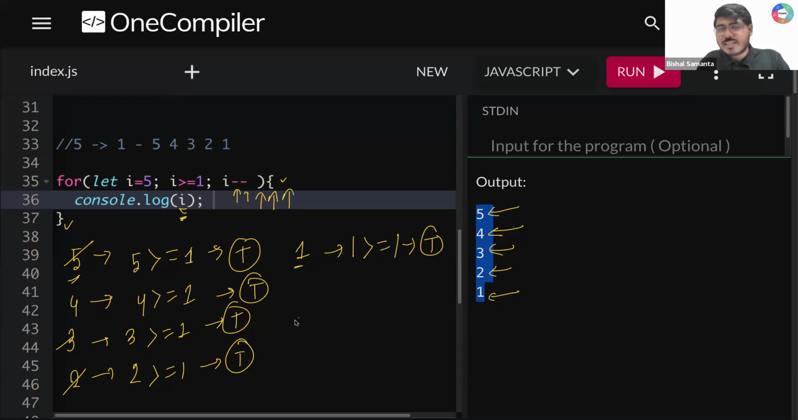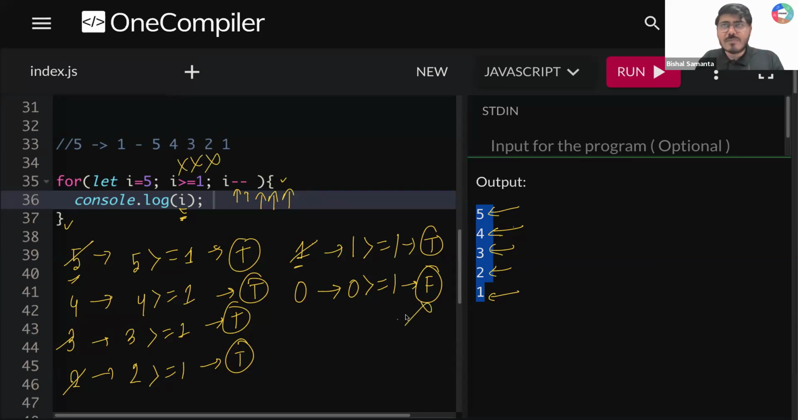After that, i--. What will be your new i value, guys? 1 minus 1, your new i value will become 0. Now tell me, guys, 0 greater than or equal to 1. Is 0 greater than or equal to 1? Definitely no, right? So you are getting a false output. That means you need to terminate your loop here.